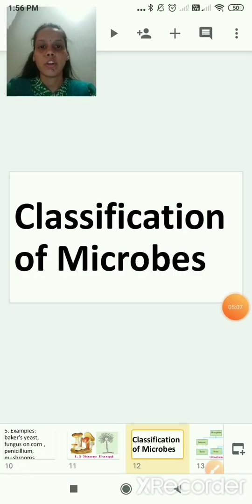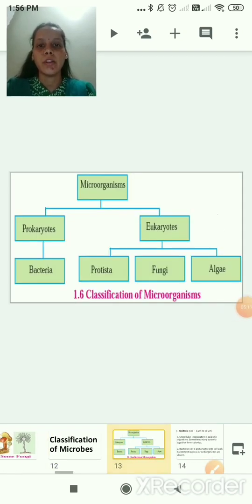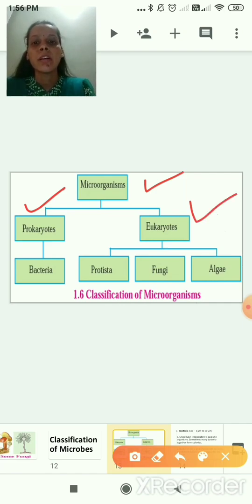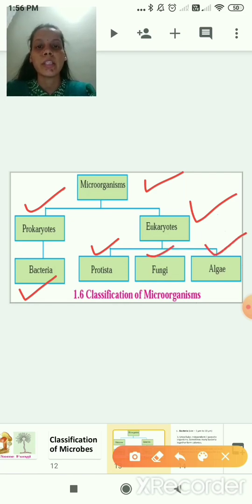Classification of microbes. Microorganisms are divided into two types, that is prokaryotes and eukaryotes. Correct. Under prokaryotes, it is divided into bacteria, and under eukaryotes they are divided into three types: protista, fungi and algae. As you can see here, classification of microorganisms.